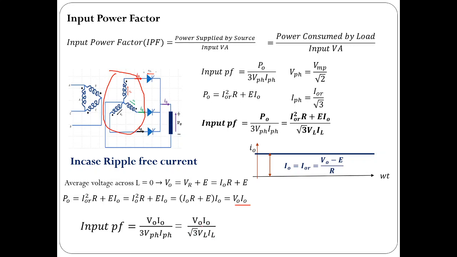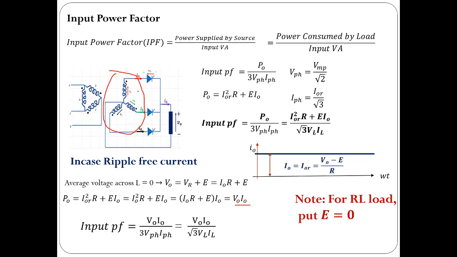What is V naught? V naught is average value of output voltage, and I naught is average value of output current. VL is source line to line voltage, RMS value. IL is RMS value of the line current, which is same as the phase current also for star connection. So this way one can compute input power factor also.